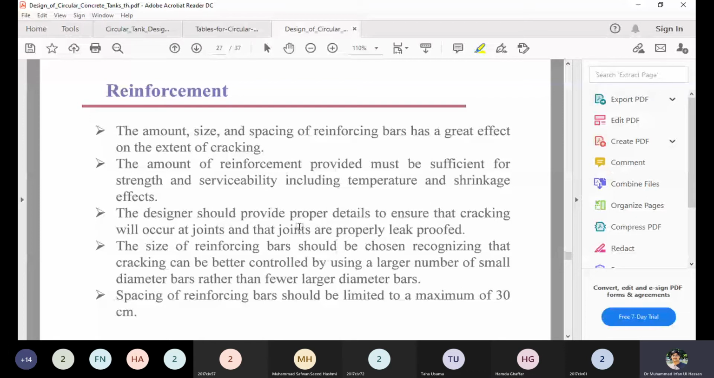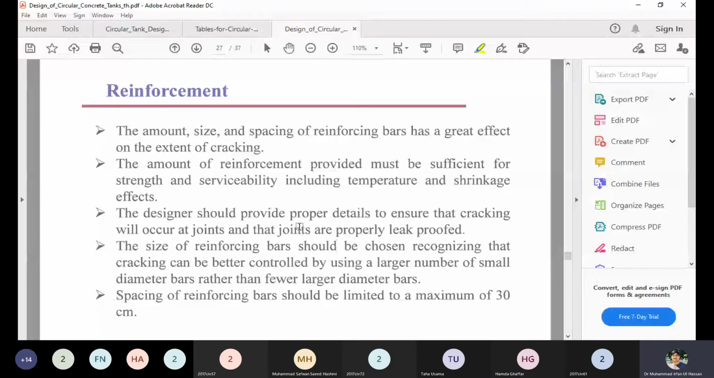The amount of reinforcement must be sufficient for the strength and serviceability, including the temperature and the shrinkage effect. The designer should also provide the detail to control the cracking, and the joint detail should also be proper, and the leakage proof measures should be taken. The water stopper and other structural elements and the non-structural elements should be taken care of.